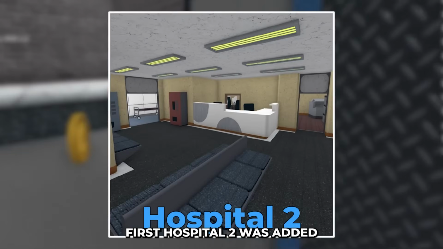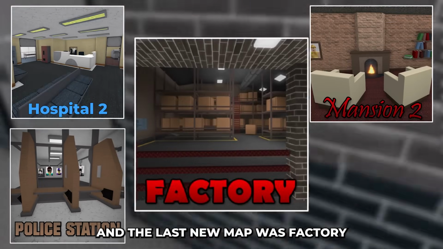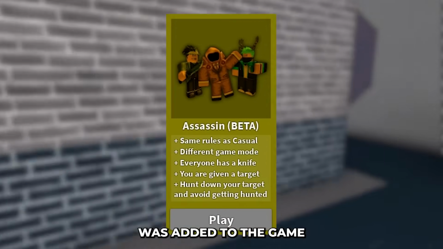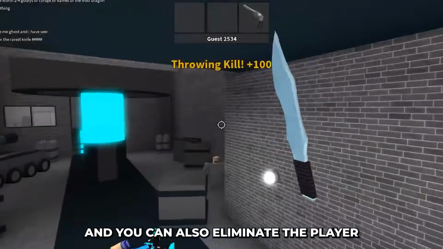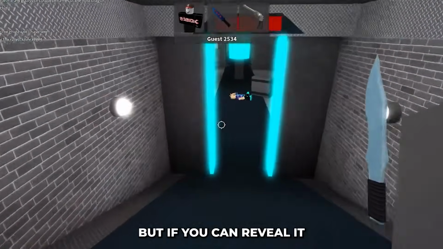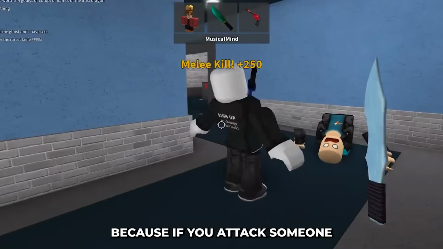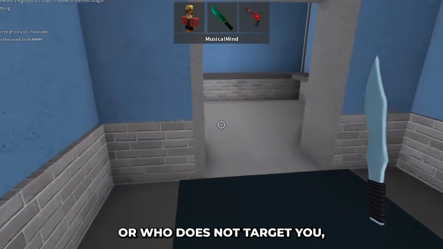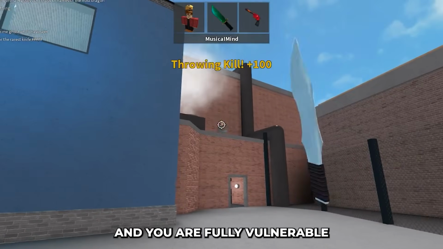First, Hospital 2 was added, then Mansion 2, followed by the police station map, and the last new map was Factory. Next, the Assassin game mode was added to the game. In this game mode, each player gets a target to eliminate, and you can also eliminate the player who is targeting you. You don't know who that is, but if you can reveal it from their behavior, you can eliminate them. Because if you attack someone who is not your target or who does not target you, your knife will disappear for 5 seconds and you are fully vulnerable.